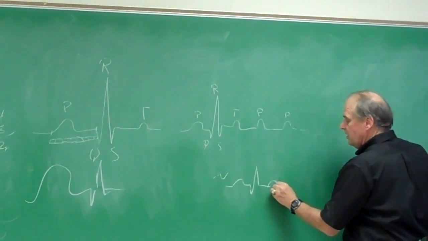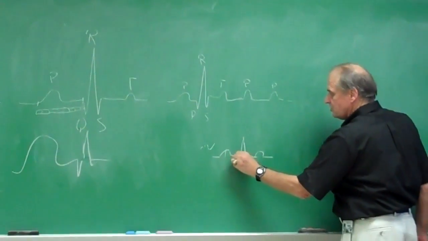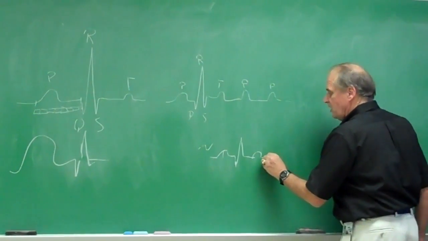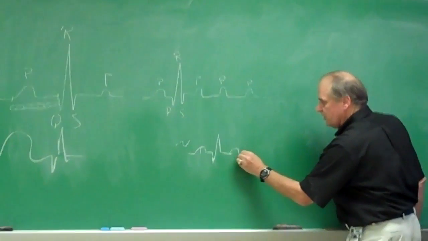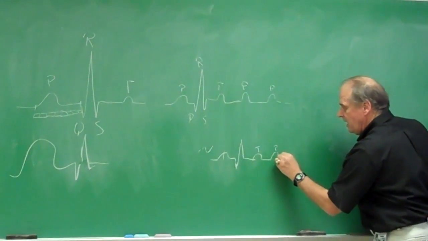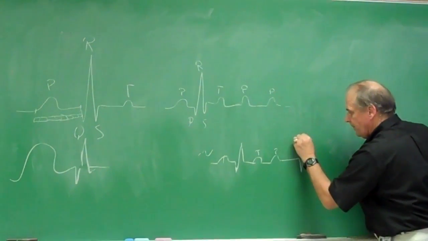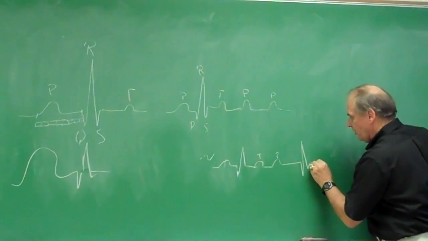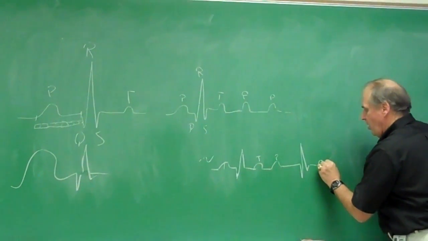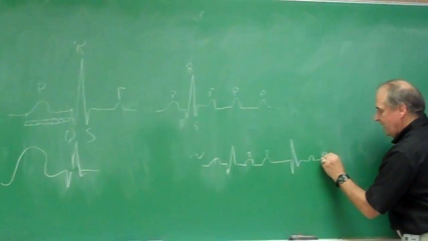All right, and then here begins a P. Okay, the normal distance right here. Then right here, the second one. Okay, now follow me. The second one. There's the T. Then here's the P. All right, normal. Now longer. That's the PR interval. All right, here's the T. All right, we come on out here. Here's the P.